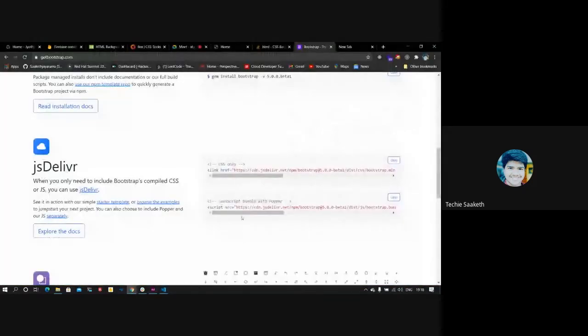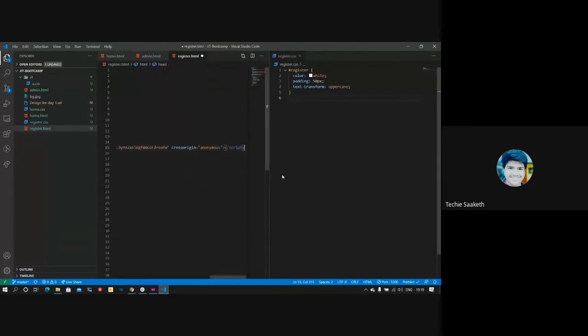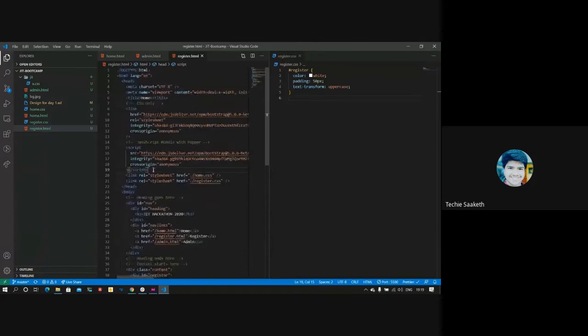So next I'll import this JavaScript also. They have said to make it work like how they have built, we have to include both the CSS and JS files. So to import that JS file, I'll click on this copy and I'll paste it here. Again, I'm placing it above CSS just because in case we have to overwrite something, we can place our JS or CSS files below the one that we have placed here, and we can override it.